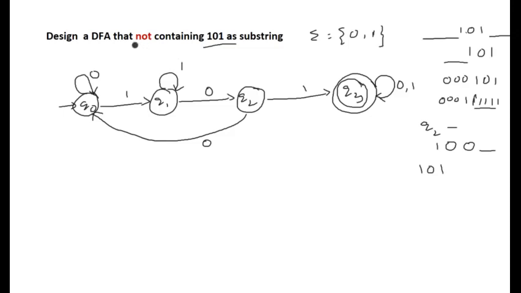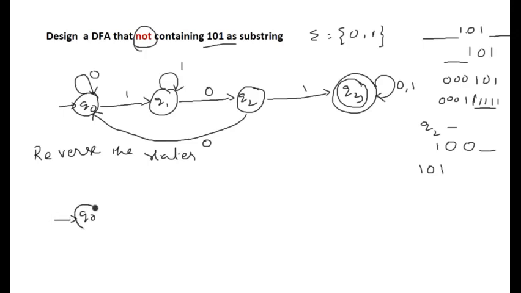So now this is the diagram for all the strings having 101 as a substring. But the given question is a DFA that does not contain 101 as a substring. So now we need to reverse the states. Reversing the states means the states which are non-final must be converted to final states, and final states must be converted to non-final states. And the directions as well as the input symbols should not be changed. So let us construct that.